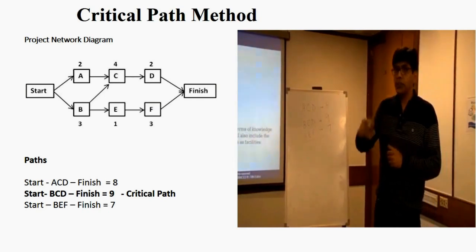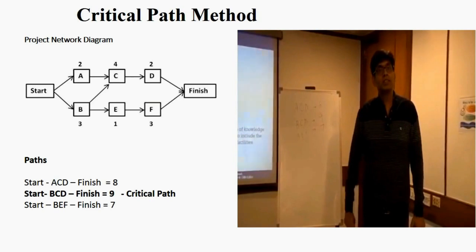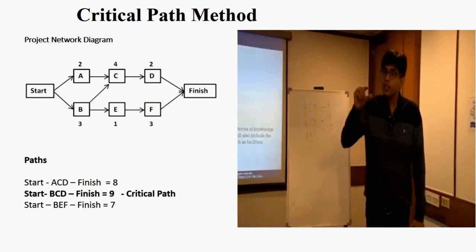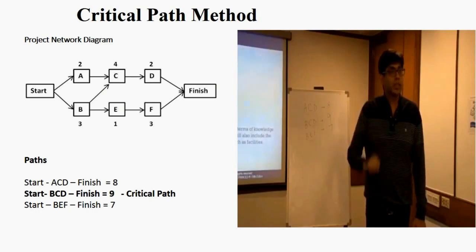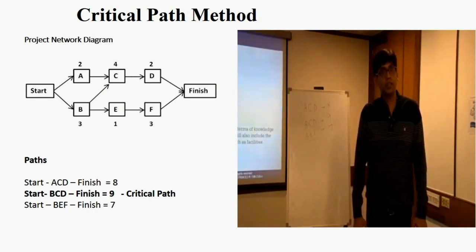Now, a few questions. Can a project have more than one critical path? Yes, it might. It can have more than one critical path. Will the critical path remain constant throughout the project life cycle? No. The critical path will change throughout the project life cycle.